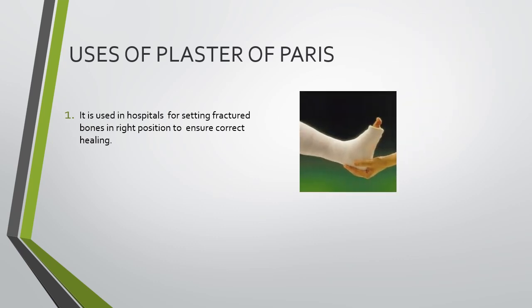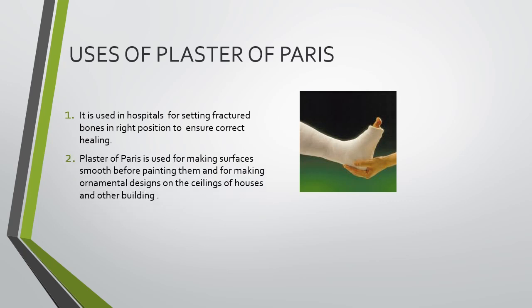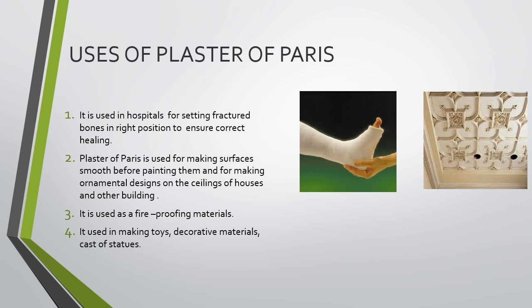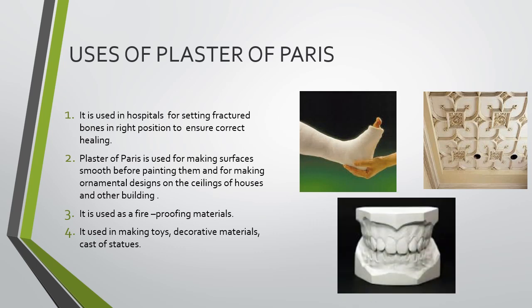Second, it is used for making surfaces smooth before painting them and for making ornamental designs on the ceiling of houses and other buildings. Next, it is used as a fireproofing material. Fourth, it is used in making toys, decorative material, casts of statues, etc.